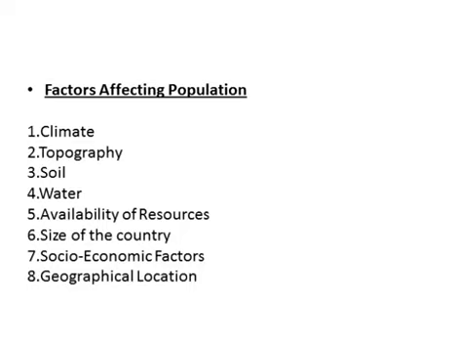Seventh point, socio-economic factors. Economic factors like agricultural and industrial progress also influence population distribution. Areas which have facilities for economic activities are thickly populated, for example Mumbai and Kolkata. Eighth and the last point, geographical location. A country having a favorable geographical location, accessible and able to be reached from other parts of the world, becomes an important trade center. Population flocks to these regions for work opportunities.